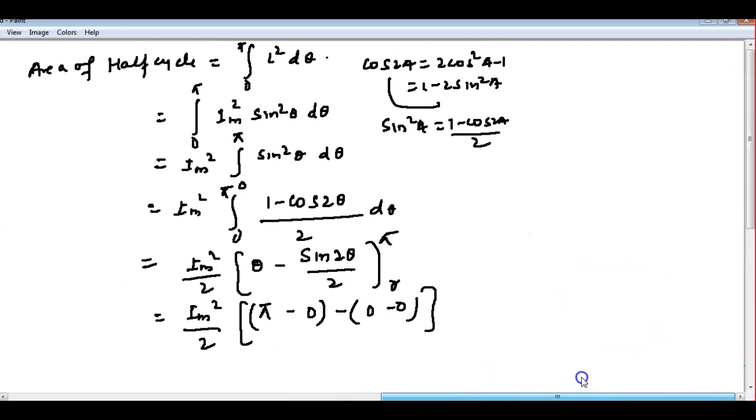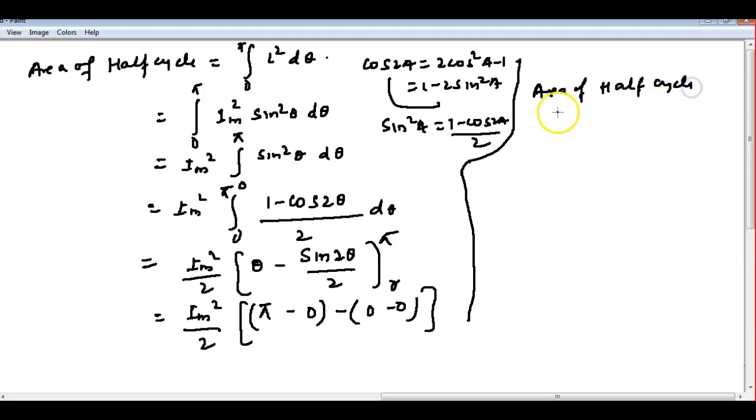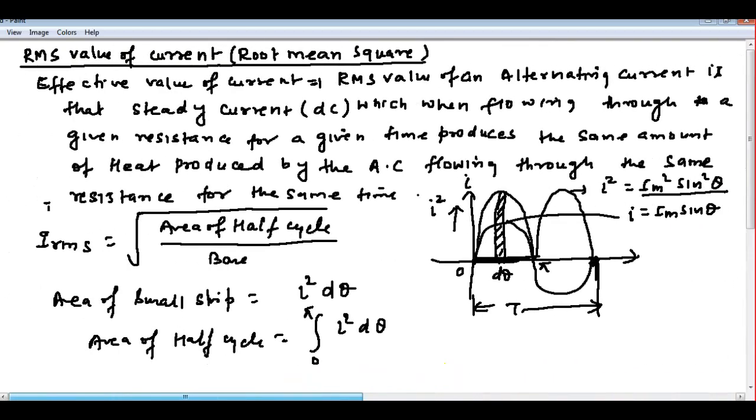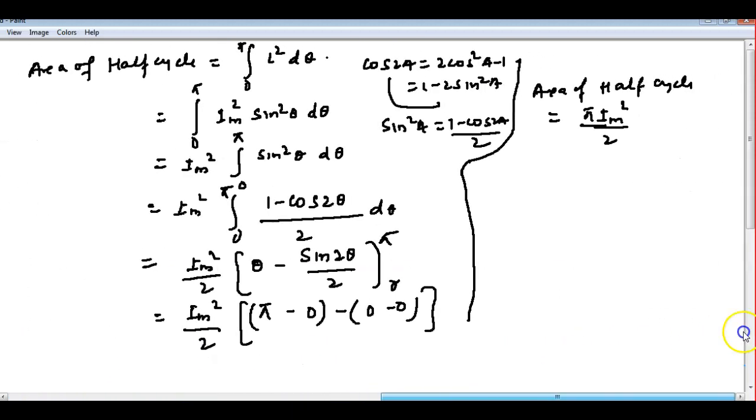So what did we get? Area of half cycle is equal to Im square by 2 times pi, right? This is pi minus 0, which is pi, and this is 0. So if you put it in the formula which I wrote in the beginning, IRMS is equal to the square root of area of half cycle, which we got, divided by base, and the base is pi.